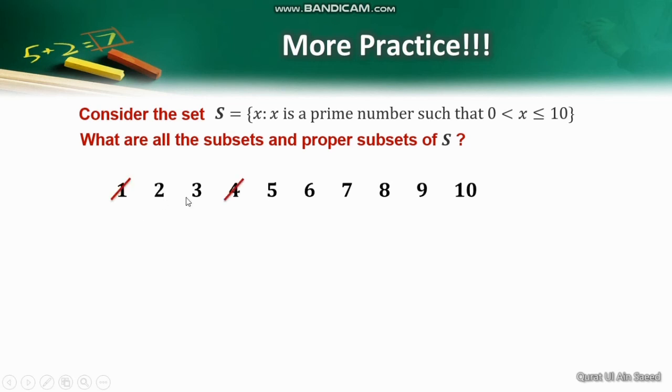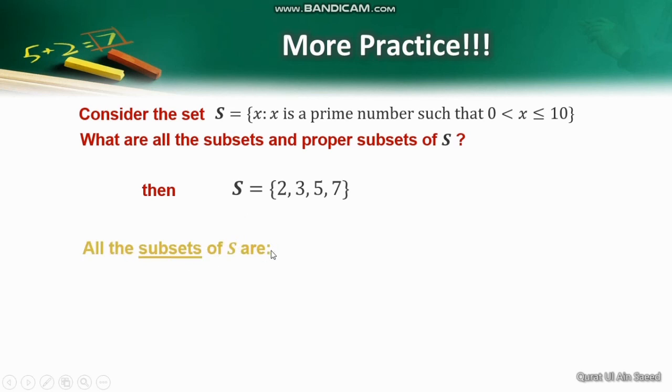From this list, now cross out the numbers which are not prime. Remember, a prime number is a number with only two factors, 1 and the number itself. So 1, 4, 6, 8, 9 and 10 are not prime. So the only primes are 2, 3, 5 and 7. Hence the elements of the set S are 2, 3, 5 and 7. Now in listing all the subsets, the first subset is the empty set or phi.